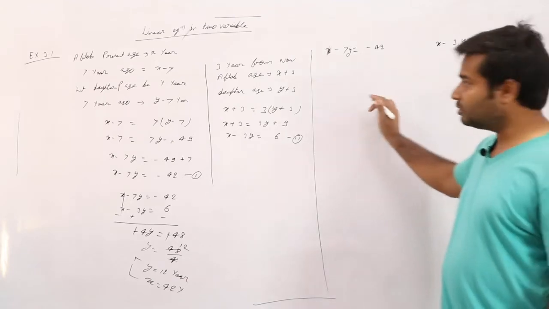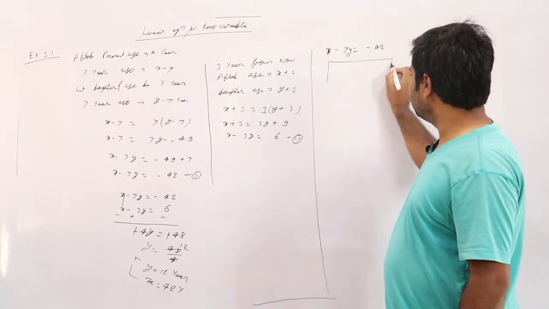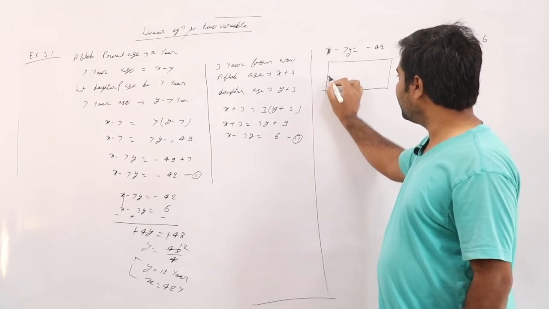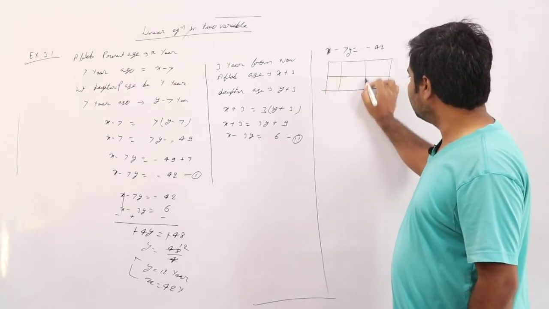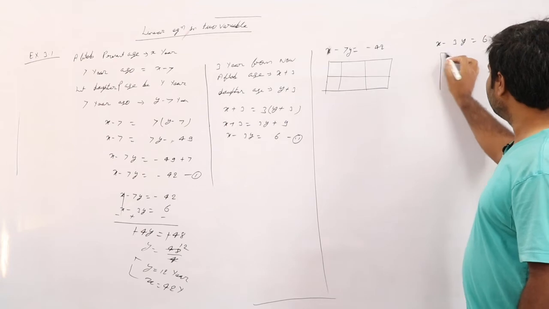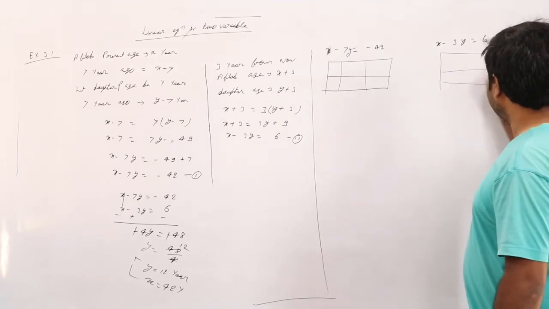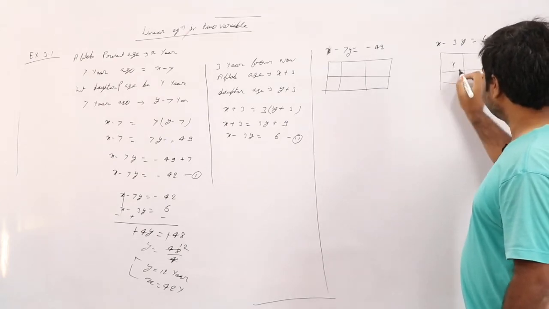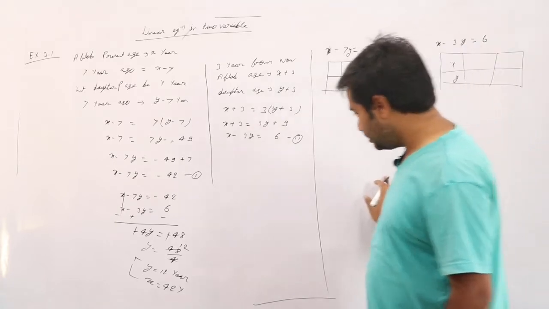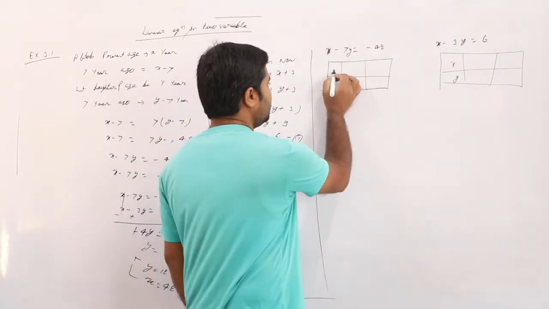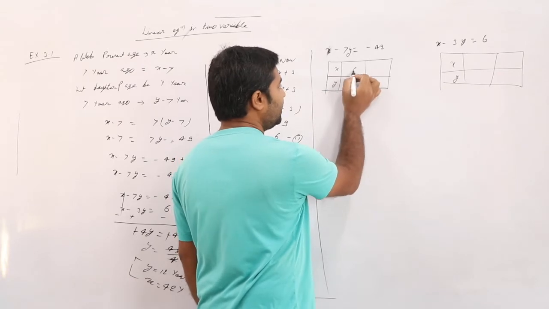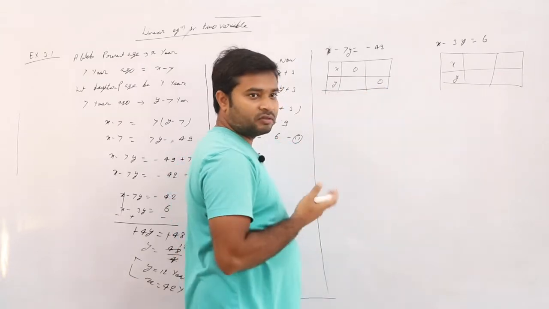Correct? For both we should make a table, right? Yes or no? Sir. x, y. Now one time x is equal to 0, one time y is equal to 0.